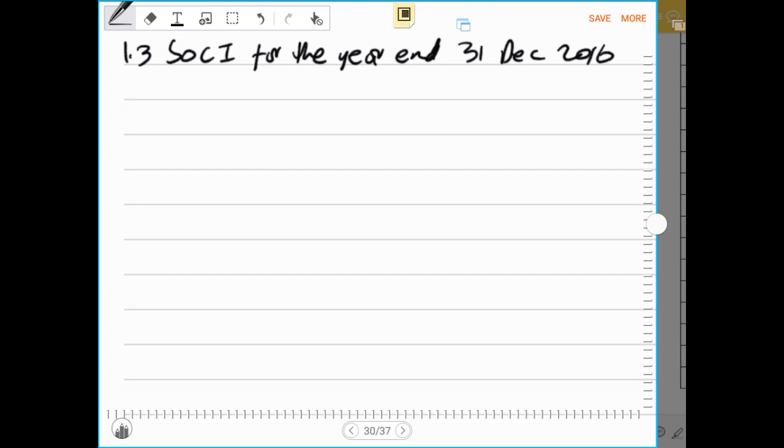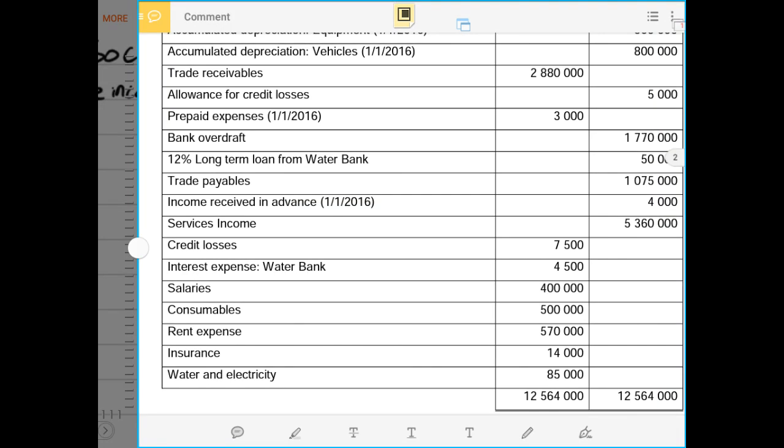Now we start with the first entry, the revenue that we have. Our revenue is service income. Let me just write this in brackets. Then we check how much our service income is.